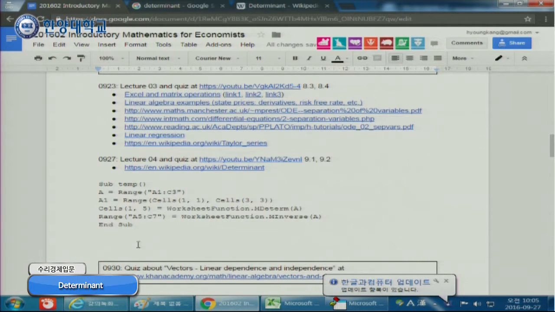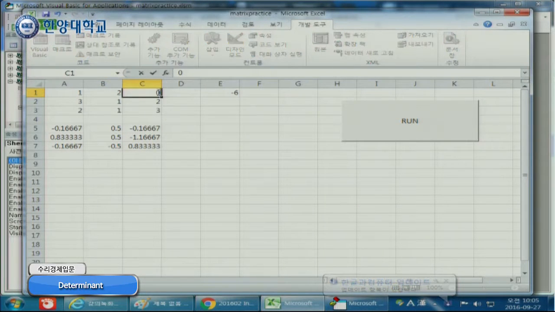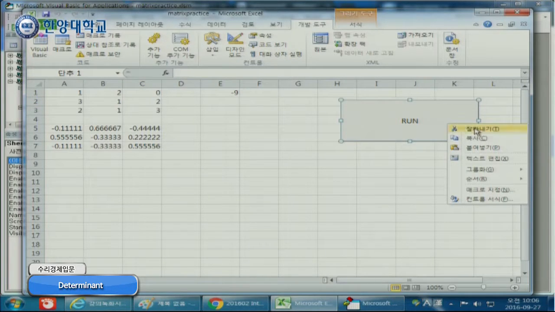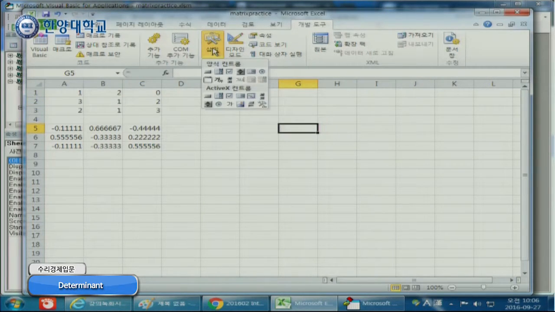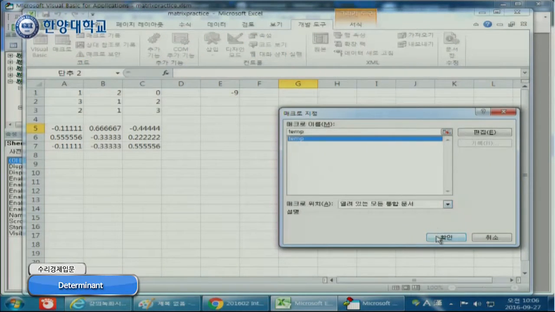Of course, if you use a different matrix, then you can change this one, right? Change it to 0, then run again, and you have a different number. Again, in order to add the button, yeah. Again, this one button, and then assign this one, and